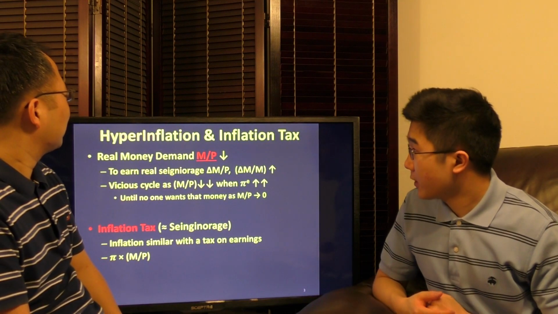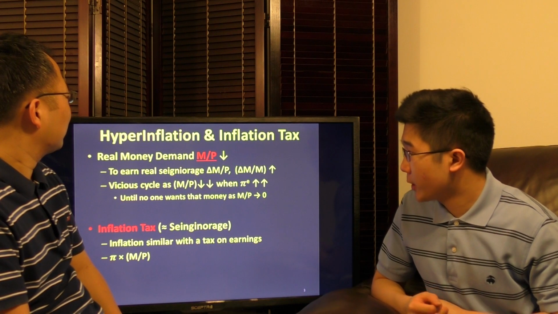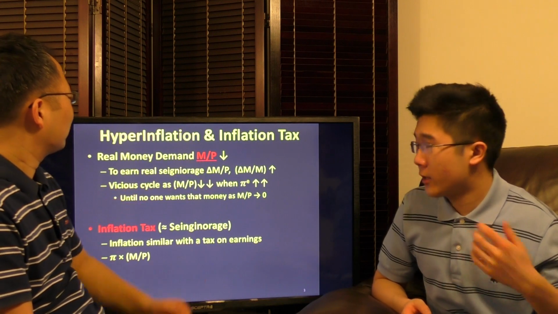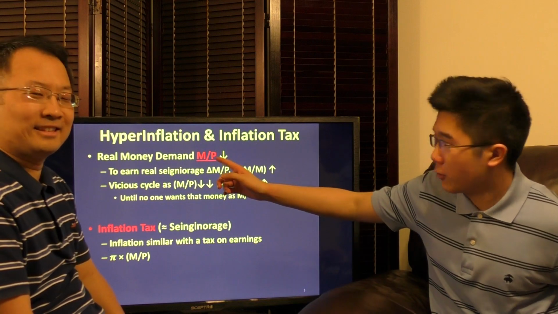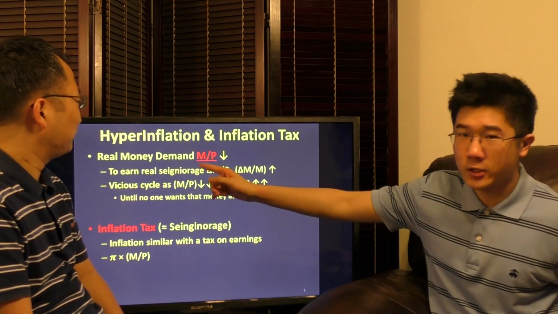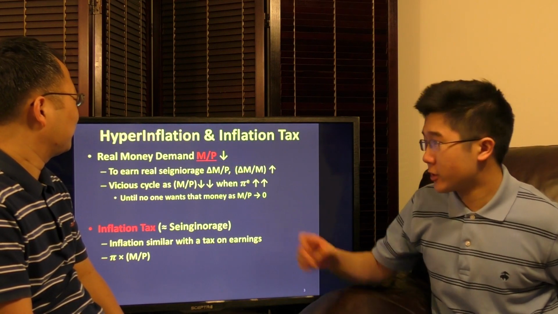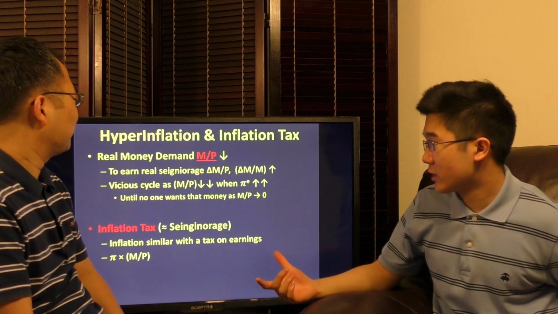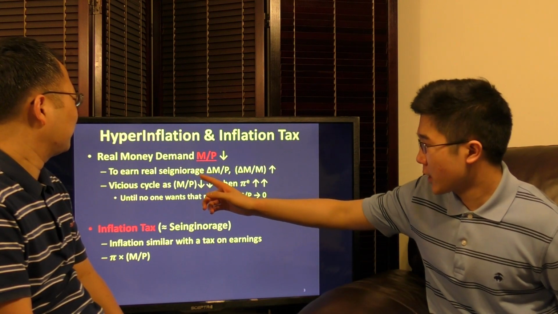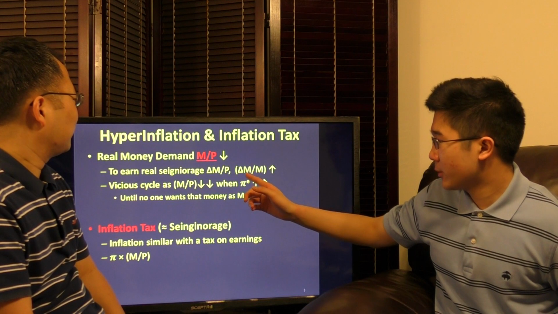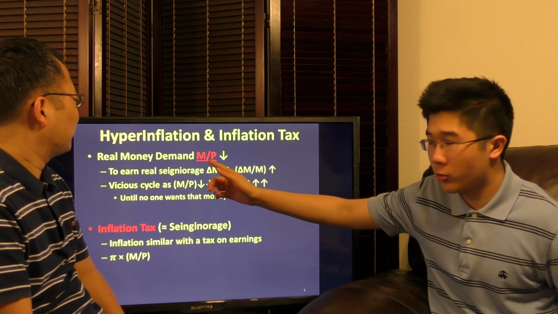So when we look at hyperinflation and inflation tax, obviously during times of hyperinflation, the price level rapidly increases, way above the money supply, and so our real money demand from this expression decreases. So real Seigniorage equals change of money supply over money supply times our real money demand.